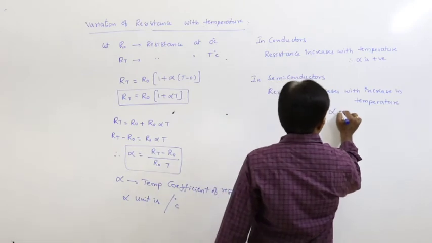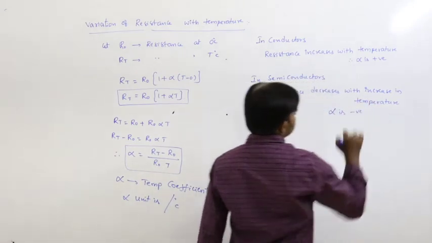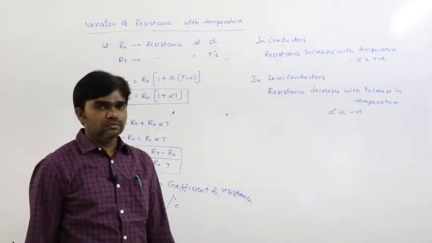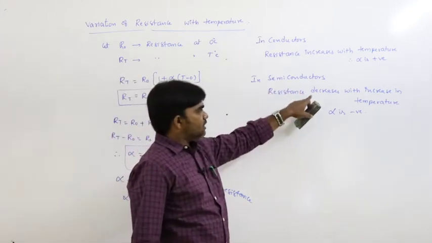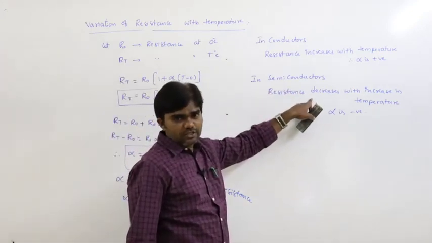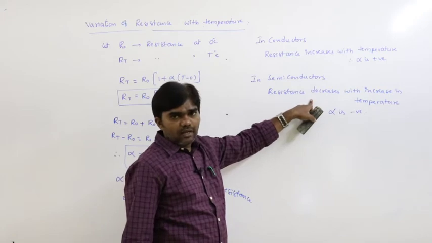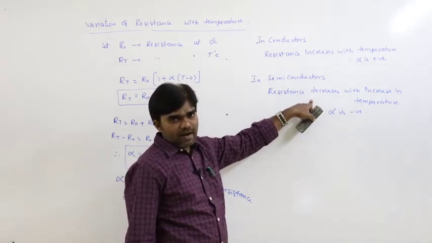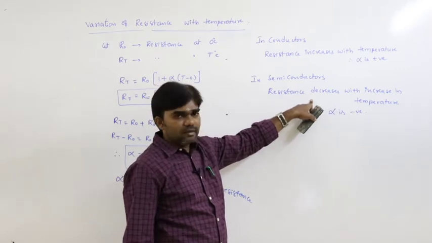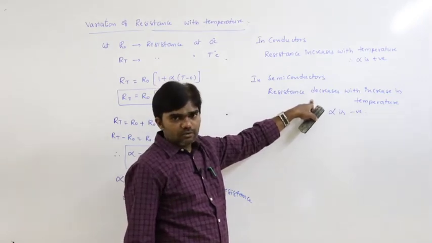So that's why alpha is negative in this situation. Why does the semiconductor resistance decrease with increase in temperature? This can be explained on the basis of band theory of solids. In semiconductors we can discuss this clearly.